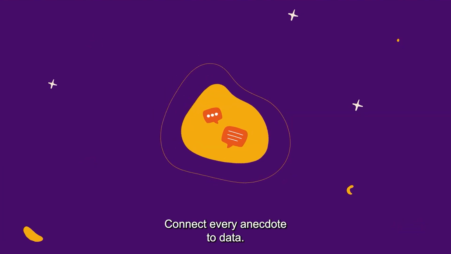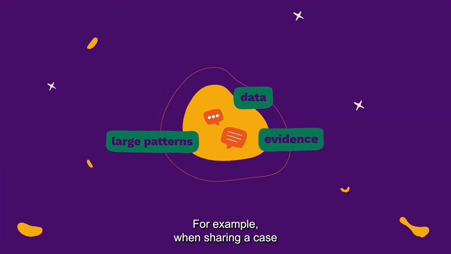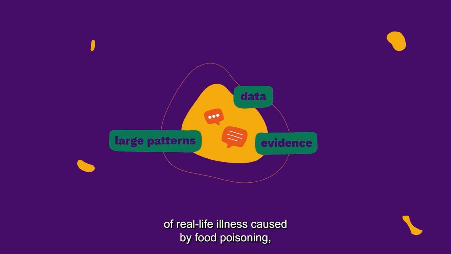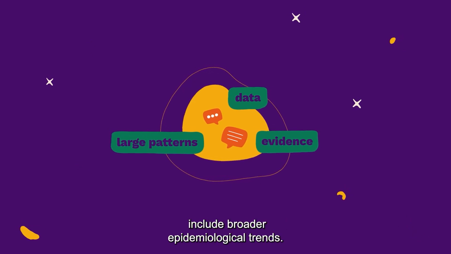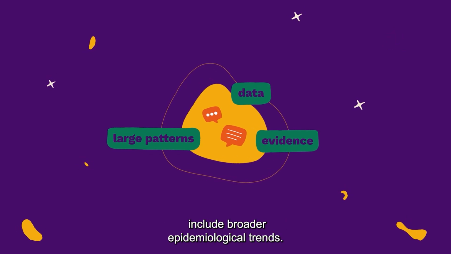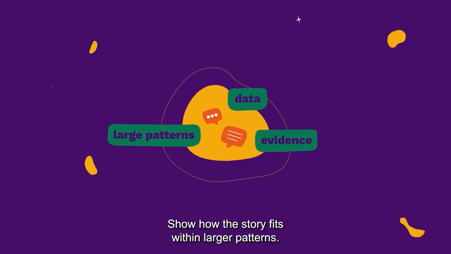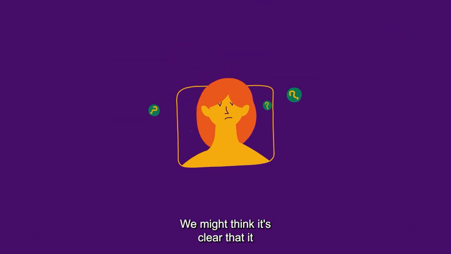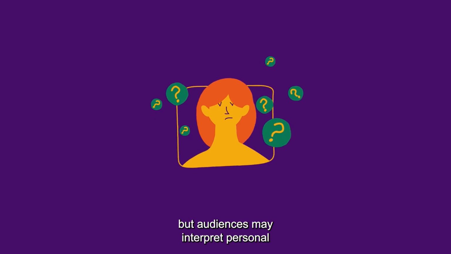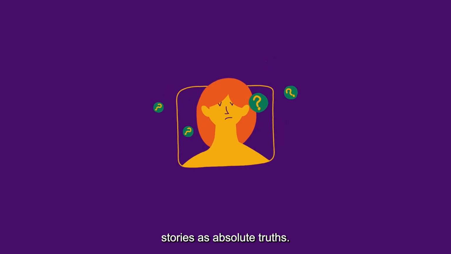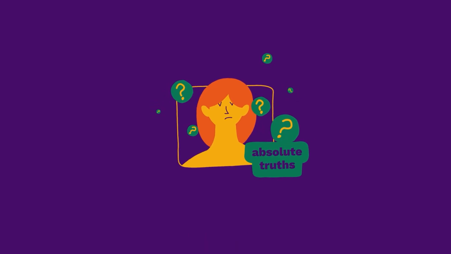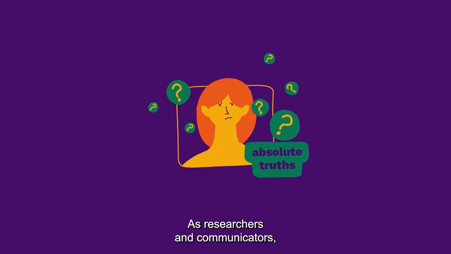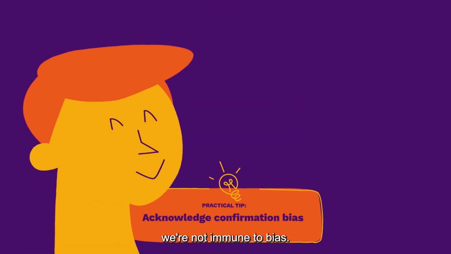Connect every anecdote to data. For example, when sharing a case of real-life illness caused by food poisoning, include broader epidemiological trends. Show how the story fits within larger patterns. We might think it's clear that it is just a piece of the puzzle, but audiences may interpret personal stories as absolute truths.